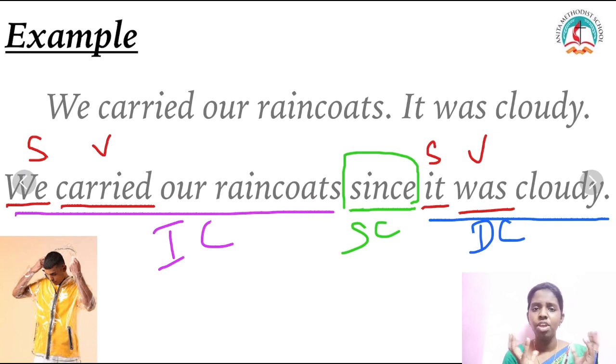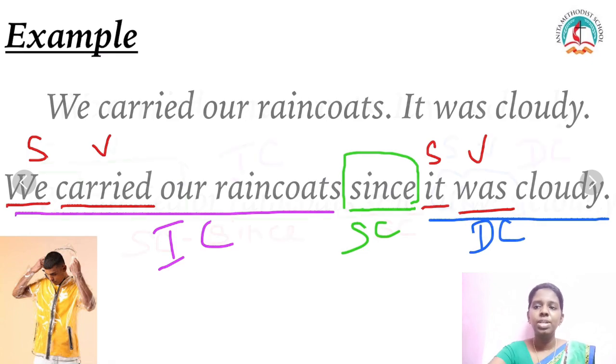If I say we carried our, there's no meaning in that. So when my sentence can stand alone without anything, it is called an independent clause. And when it cannot stand alone, when it needs some support, we call it a dependent clause. Good. We'll see the next example.